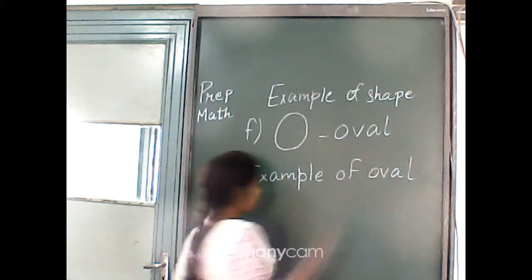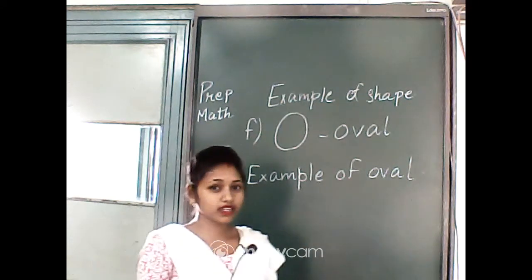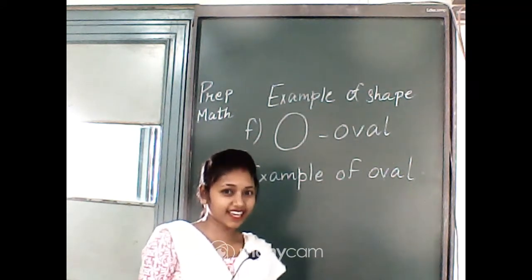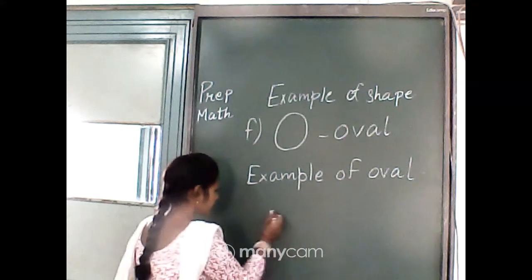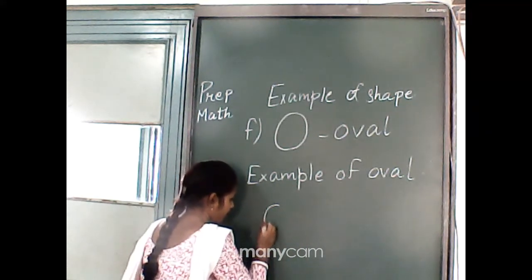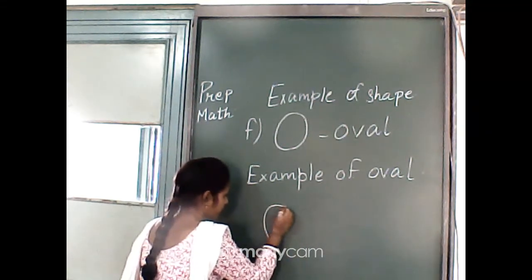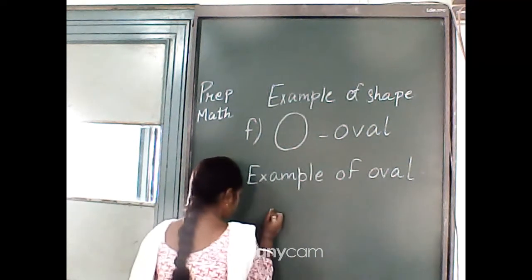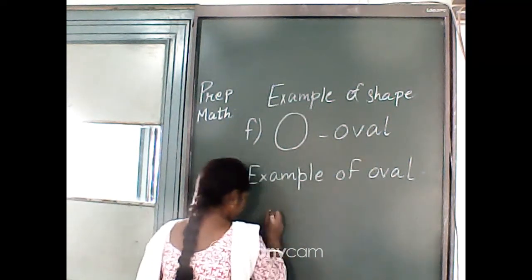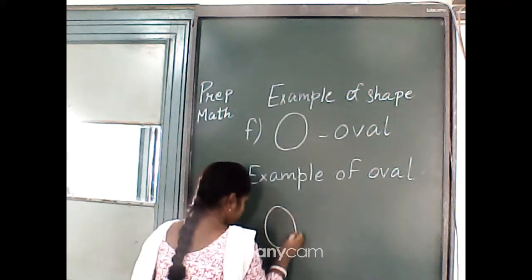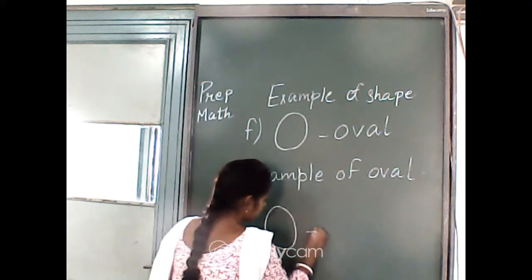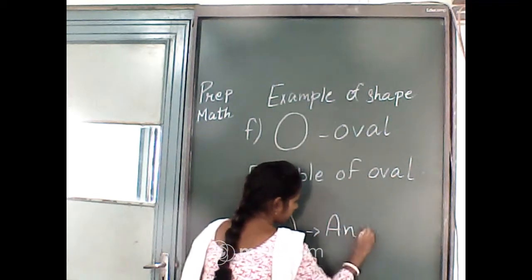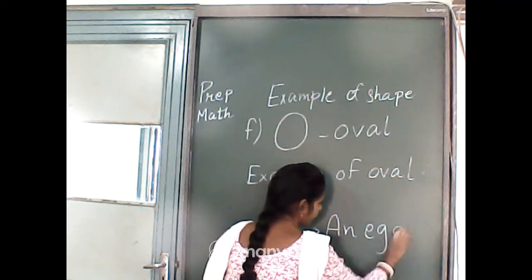Can you tell me the example of oval? Yes, egg. This is an egg.